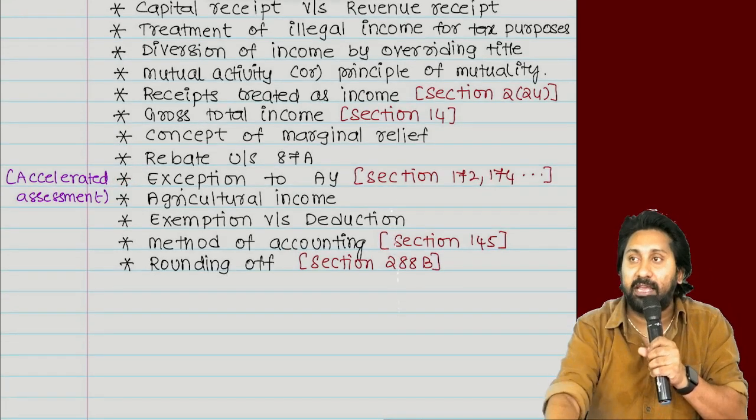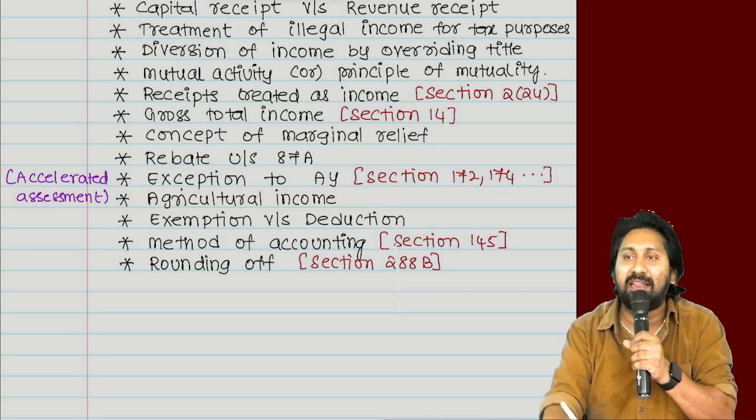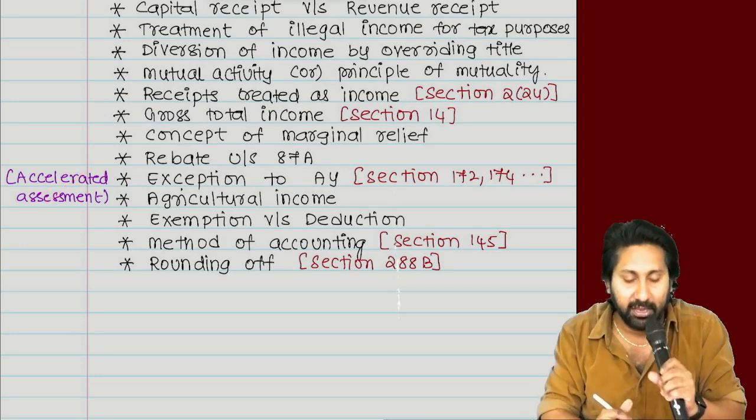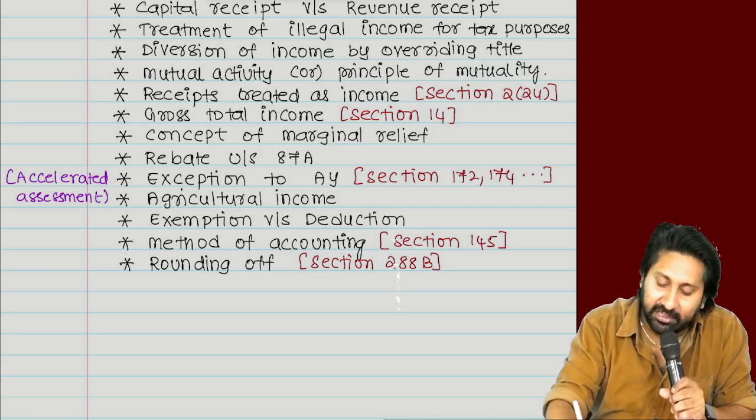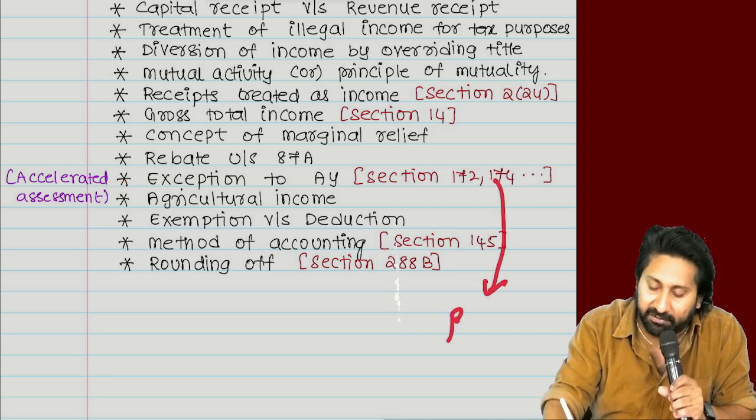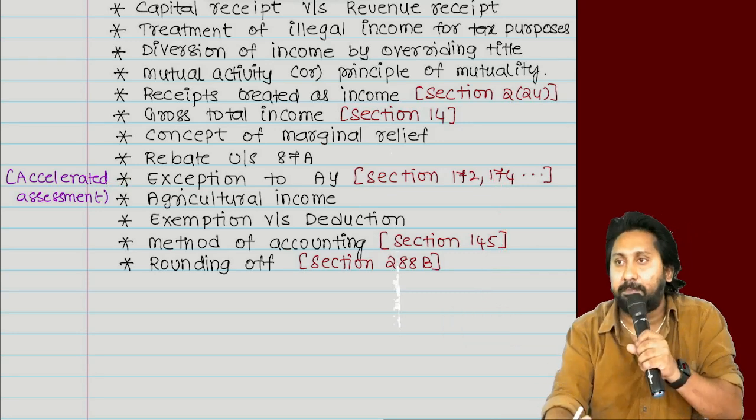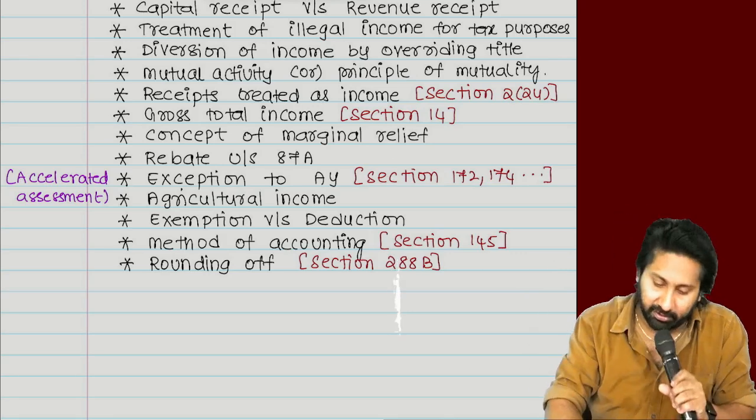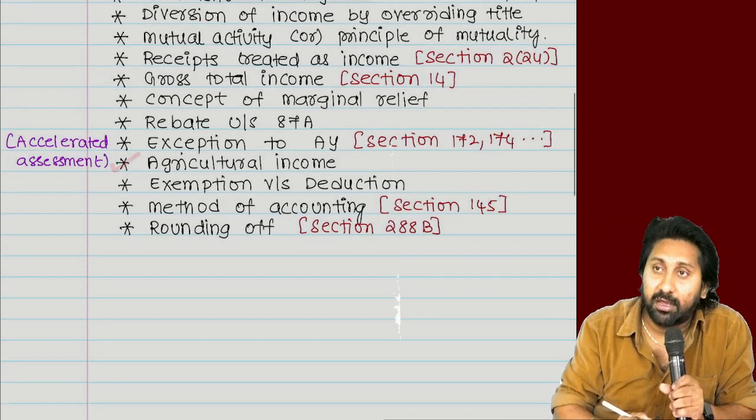Exception to assessment year. This is also called an accelerated assessment. This is another topic we will discuss later, but I will discuss it here itself and complete it along with the exam questions. Okay. Next. What is the next one?